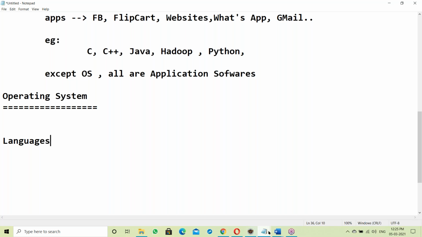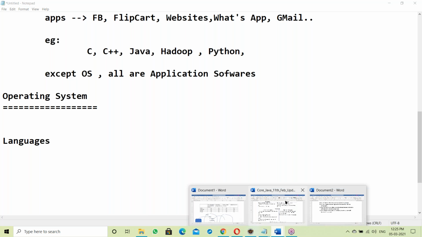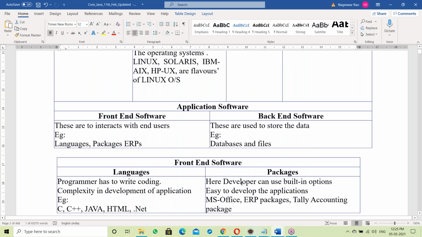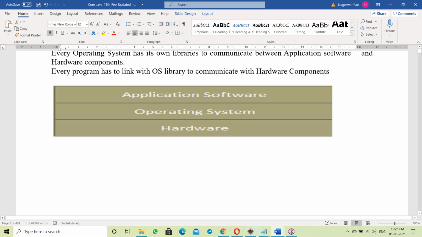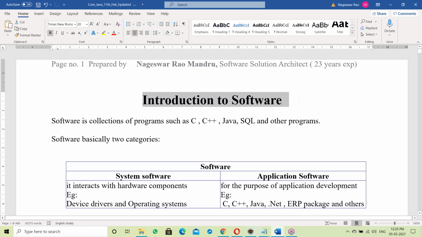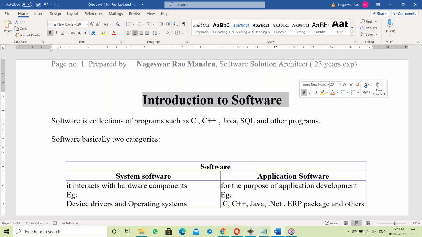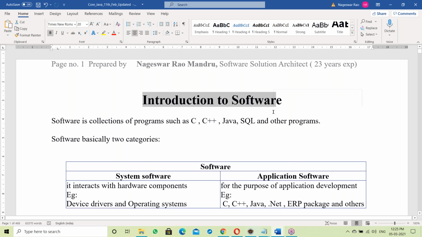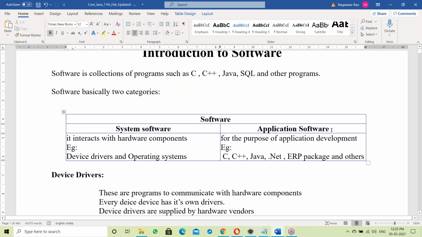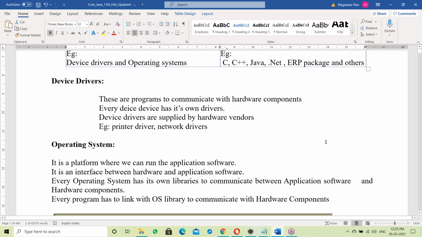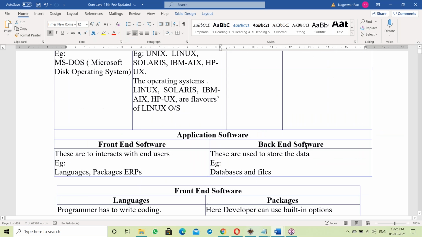Try to understand how I'm introducing Java. I started with software, actually with computer hardware and software. Java comes as software, that's the reason I started with software. In software there is system software and application software. Java comes under application software, so that's the reason I moved to application software.